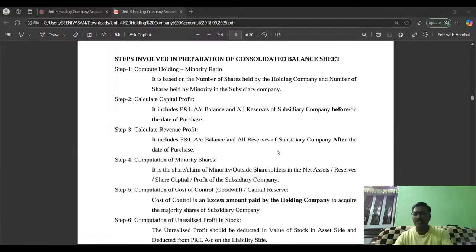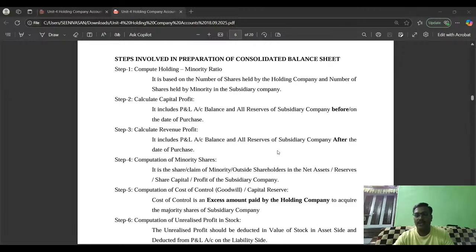Let me give you the simplest example. If the share value of the subsidiary company, that is X company, is rupees 10, what is the amount to be paid by the holding company? Just rupees 10 only. Suppose the holding company paid more, say 15 rupees, the excess amount of 5 rupees is goodwill, because they have paid an excess amount due to the goodwill or value of the subsidiary company.